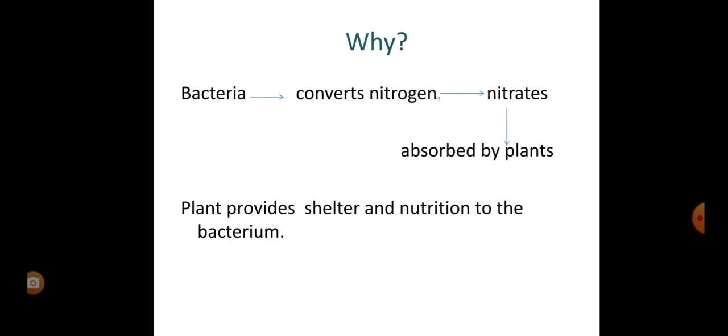So let's see how this symbiotic relationship happens. The bacteria rhizobium that is present inside the root nodules of the pea plant takes nitrogen from the atmosphere, and it converts the nitrogen into a simpler form, that is nitrates. The nitrates are absorbed by the plants, and that helps in the growth and development of the plant. And the plants also provide shelter and nutrition to the bacterium. As the bacteria are present inside the root nodules, the plant provides shelter and nutrition to the bacterium.